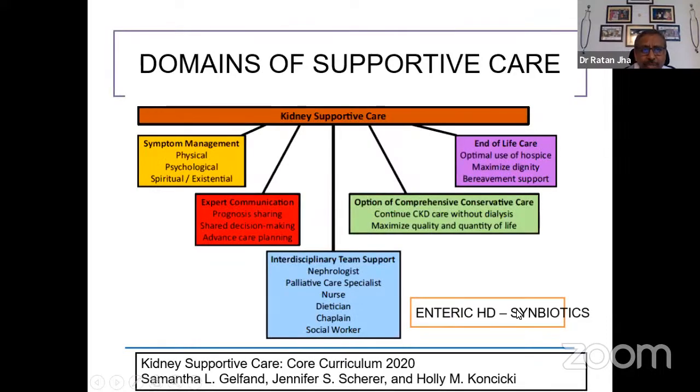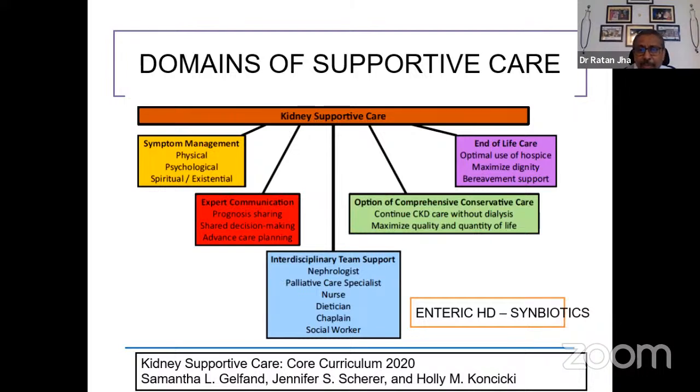The domains of supportive care is listed in the slide because these things are being talked in the recent time quite often because more and more patients are living long enough to require dialysis, which is a costly therapy. That is symptomatic management, expert communication, interdisciplinary team approach where you should have a nurse, dietitian, palliative care specialist, social worker, and even the spiritual workers.